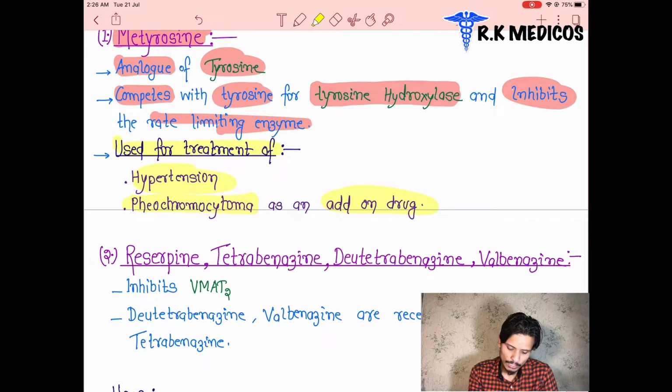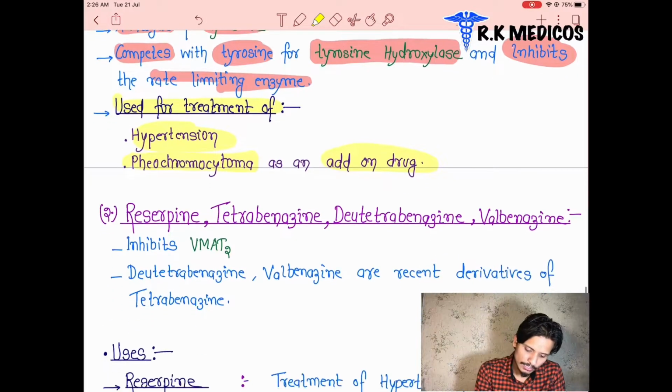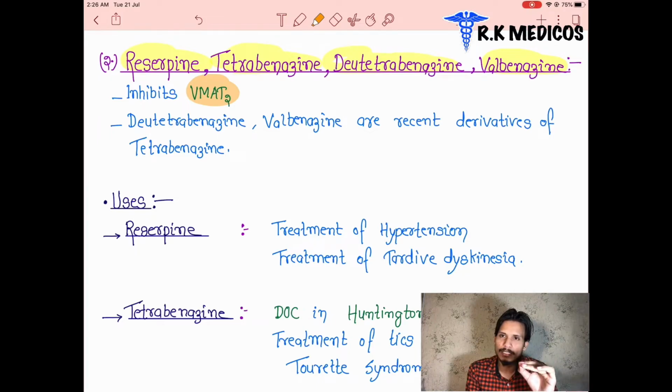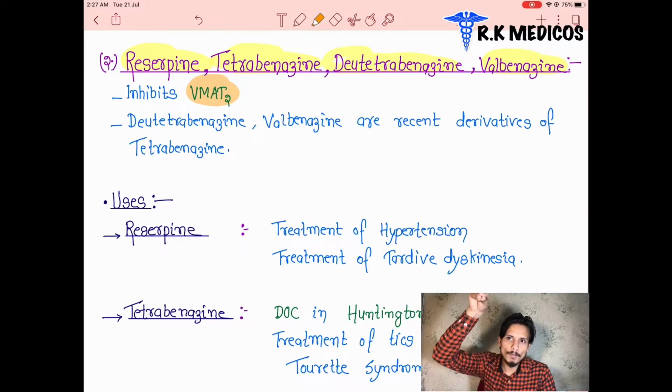Now you can see some other drugs here: reserpine, tetrabenazine, deutetrabenazine, and valbenazine. These are the four drugs which are going to inhibit the VMAT. Now imagine when the VMAT gets inhibited, then what is not going to enter inside the vesicles? The VMAT is a transporter present on the vesicles, and when it gets inhibited, the dopamine we synthesize outside the vesicles is not going to enter inside it.